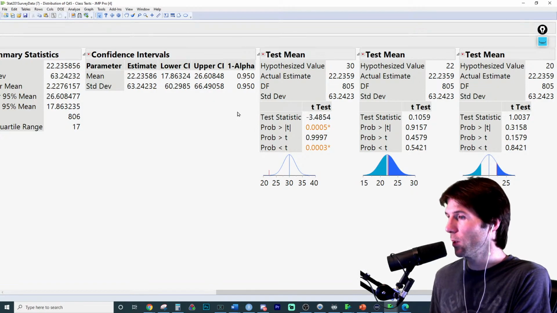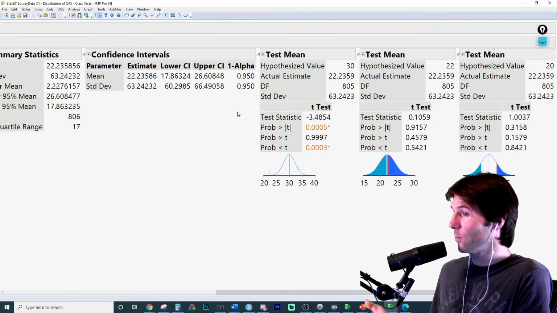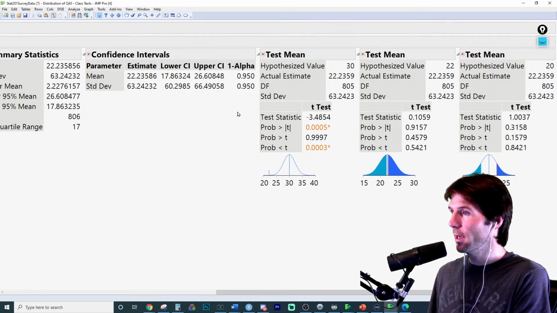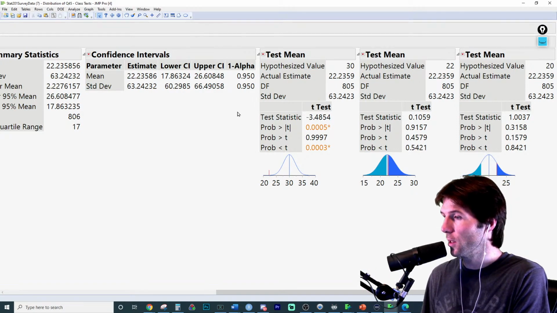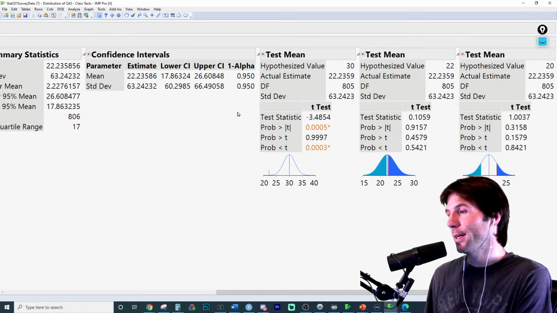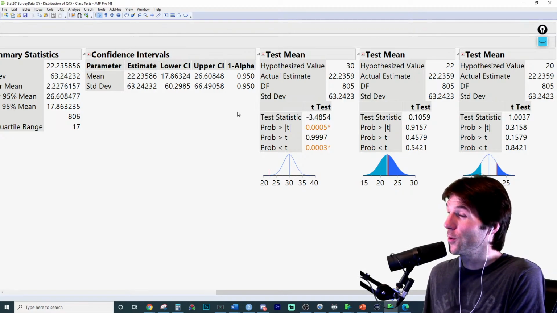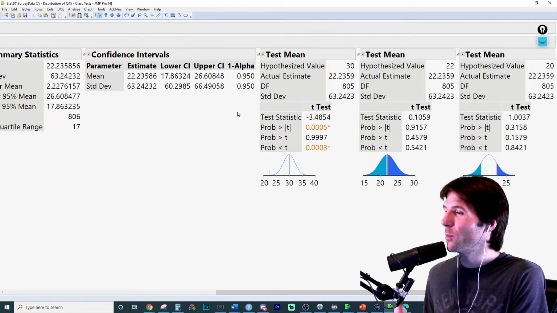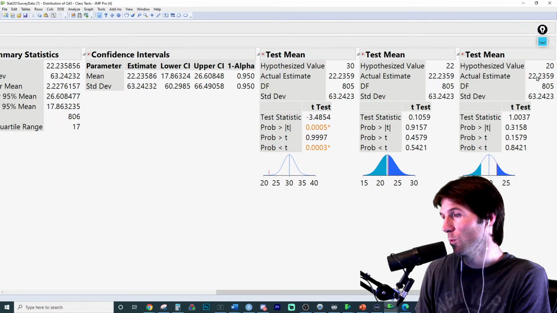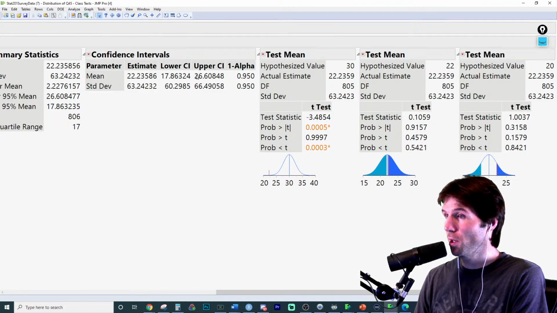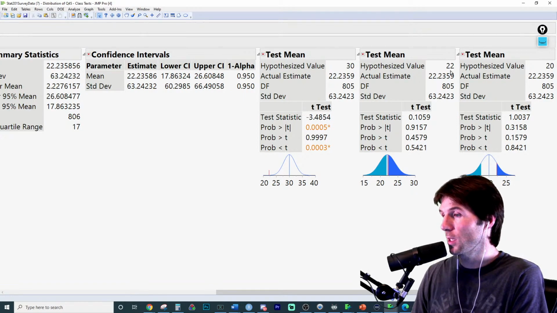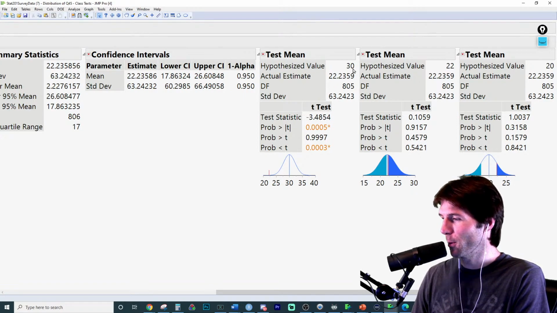So walk through the steps, explain why you're hypothesizing this value. You need to talk about why it's important to your company, what it means to your company, and then look to the interval telling you whether that hypothesized value is a value that we would reject or not reject. So could this value be believed or not? The value of 20 is a possible true value. We could believe it. The value of 22 is possibly true too. Not saying it is true. It's just possible, believable. But the value of 30 is not believable.